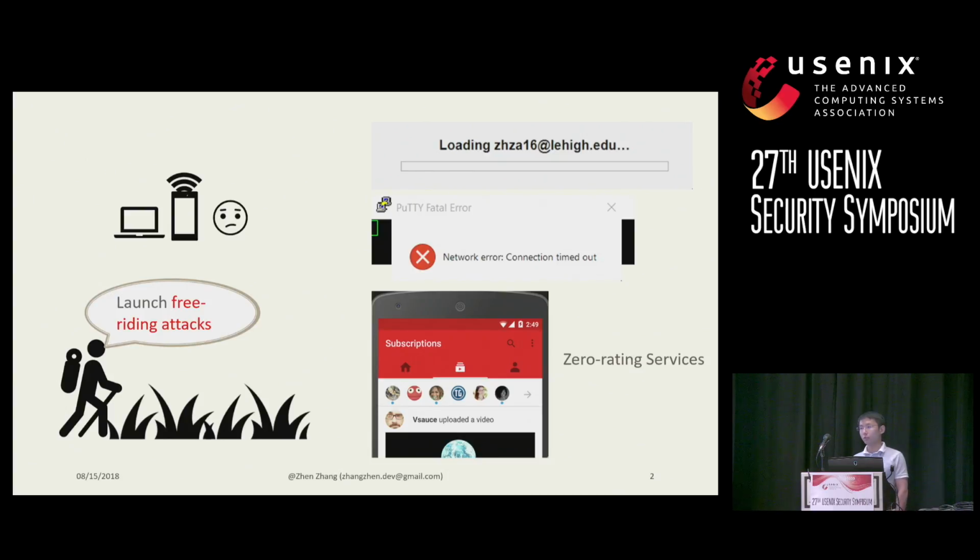And in the rest of the talk, I will first talk about how we can launch free riding attacks on industrial systems and other prototypes. Later, we will talk about how we can defend against such free riding attacks.